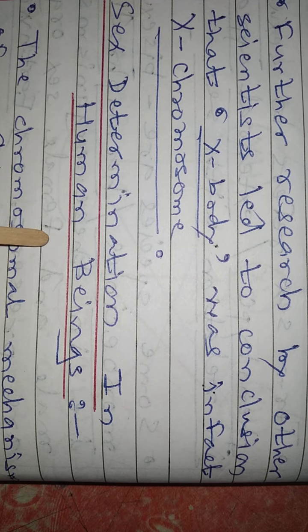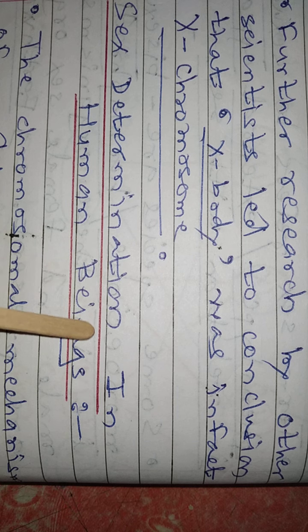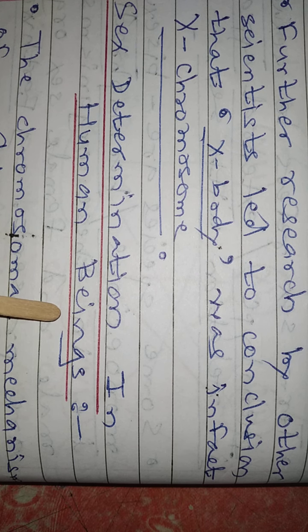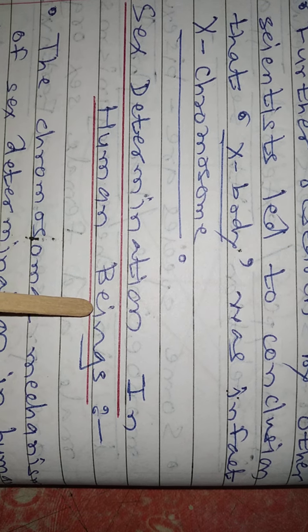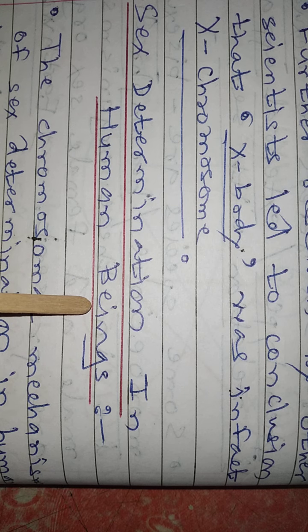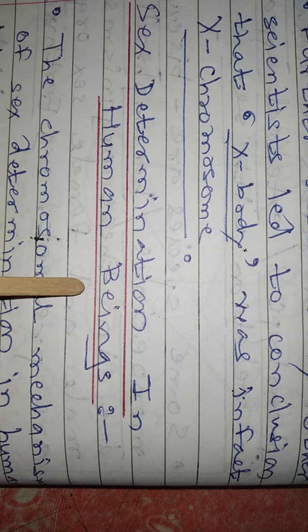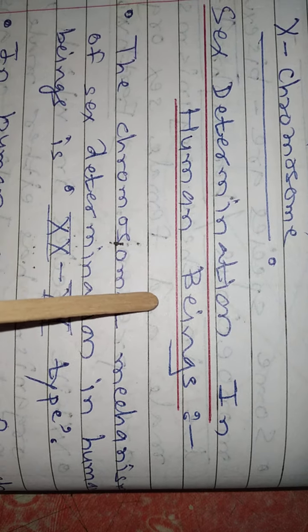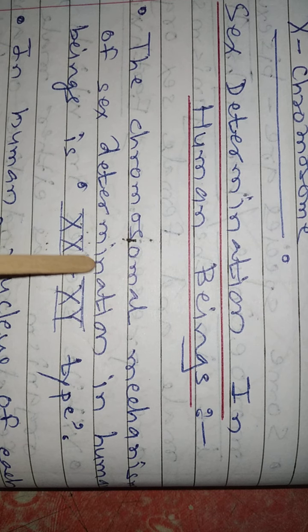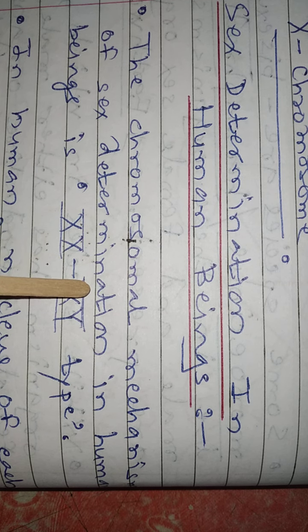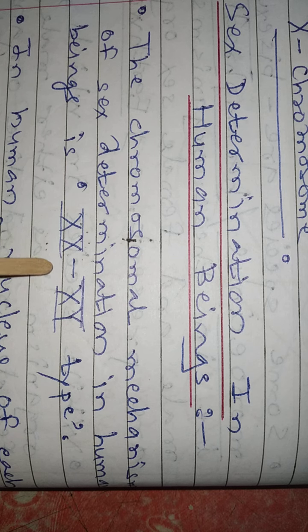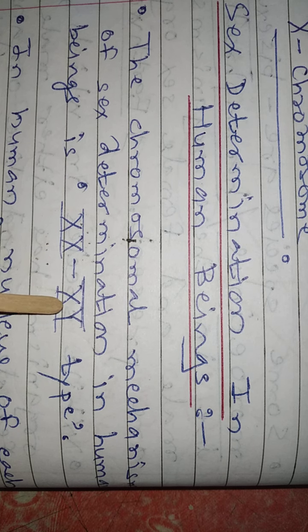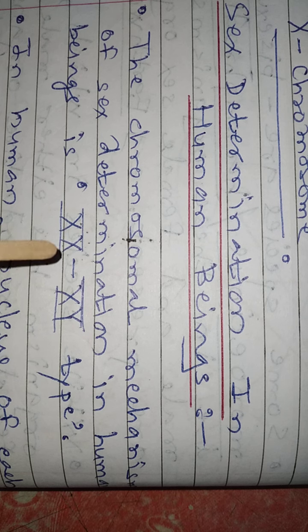Then come to study the important part, sex determination in human beings. Generally a question comes on this part for 3 or 4 marks. So prepare this part of sex determination in human, honeybee and birds. First one, in human being. The chromosomal mechanism of sex determination in human is XX-XY type.